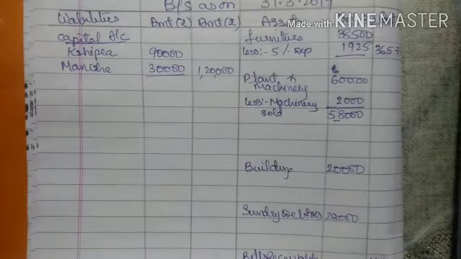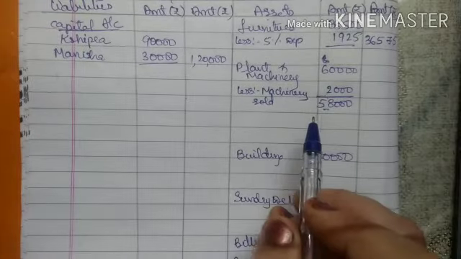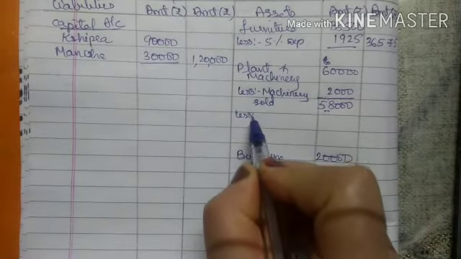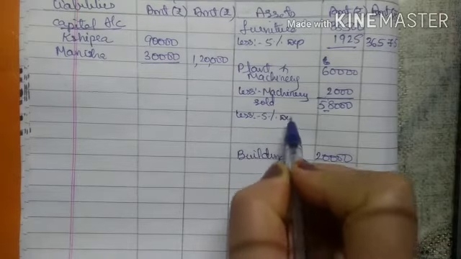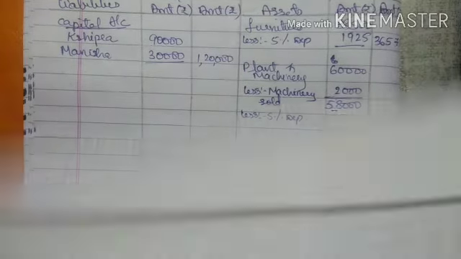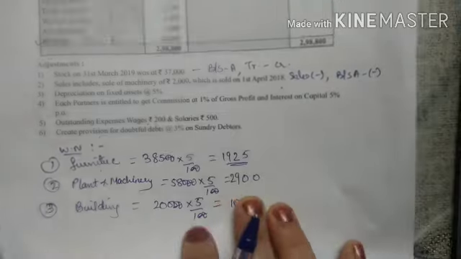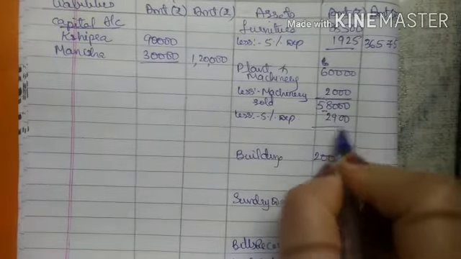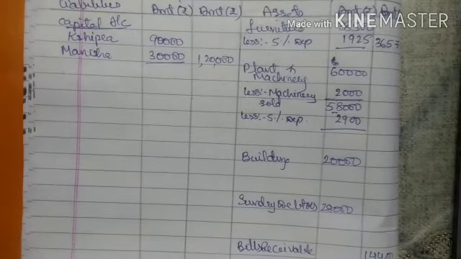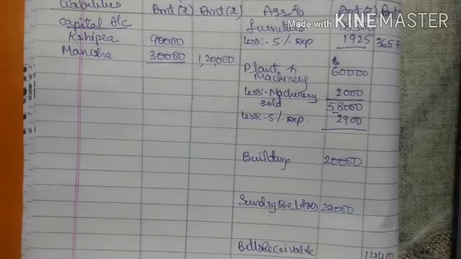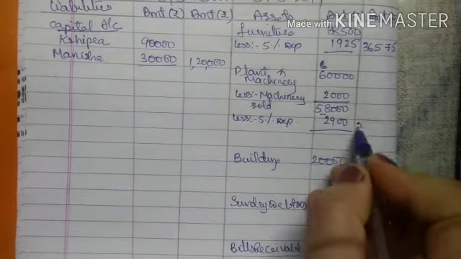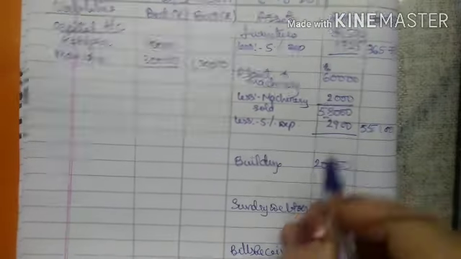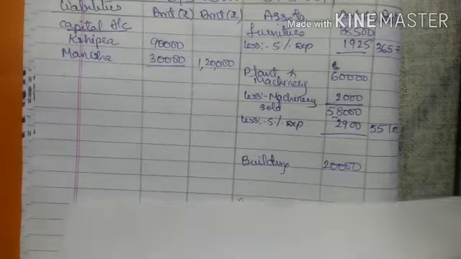Now see, for plant and machinery, when I deduct this amount from 58,000, as we calculated 5% depreciation amount, 5% depreciation on plant and machinery was 2,900, right? So when I deduct 2,900 from plant and machinery, I will get 55,100, right? 55,100.